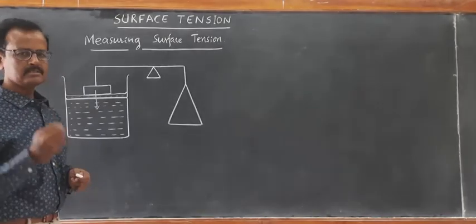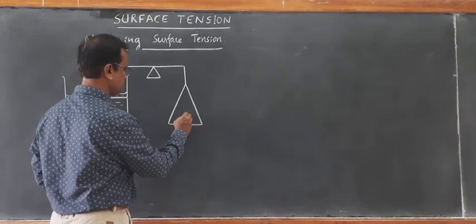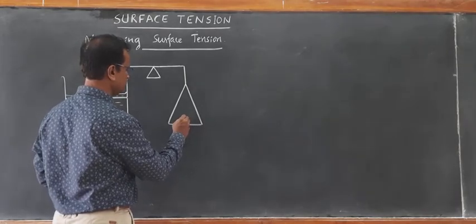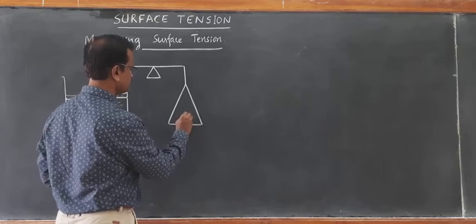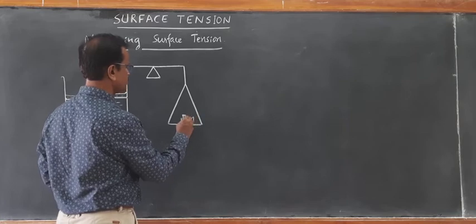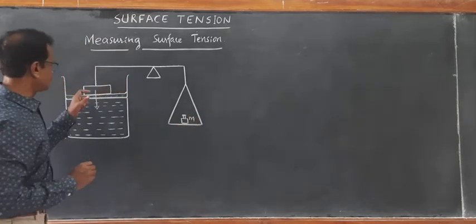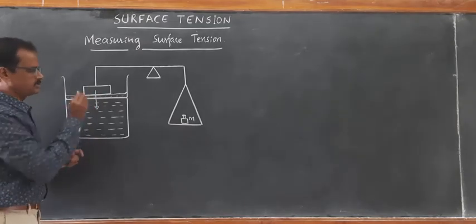Now you take some fractional weights and keep a small weight, of some mass m, such that the glass slide is just being pulled out of the water surface.